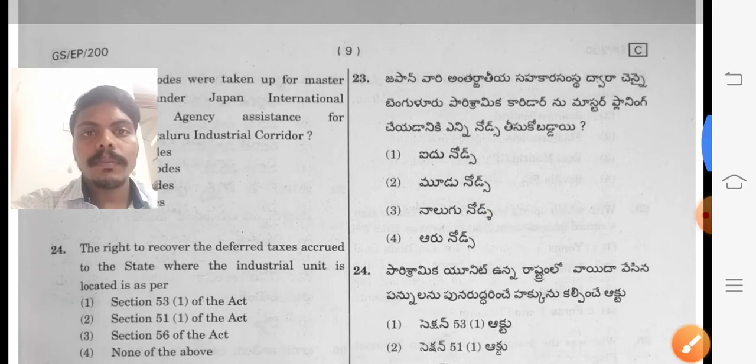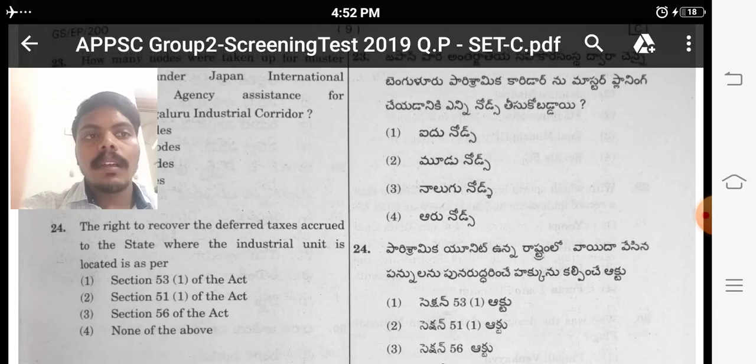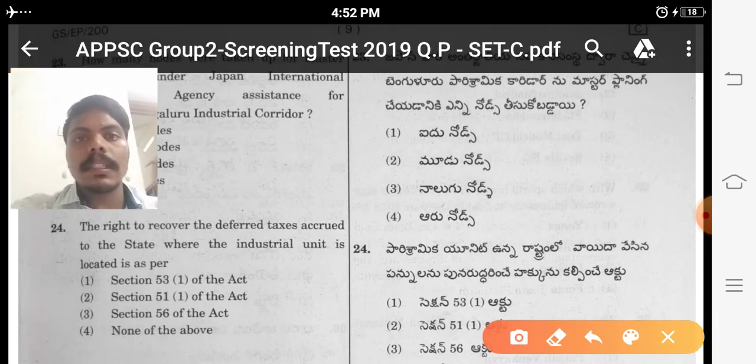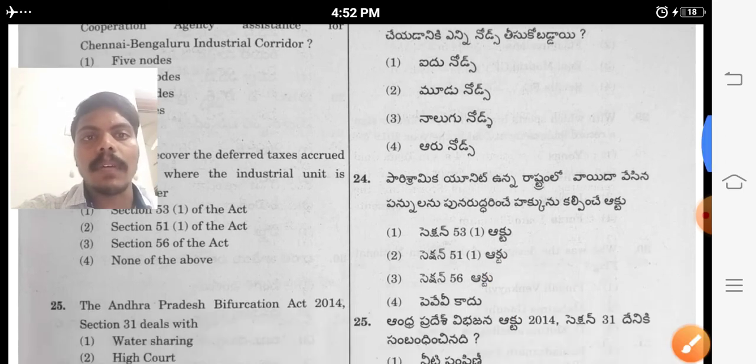Next one. The right to recover the deferred taxes accrued to the state where the industrial unit is located. This is a difficult question. I will check and explain. Please leave that one.